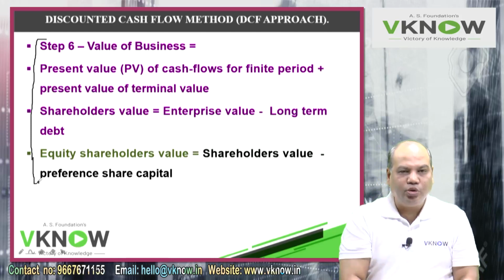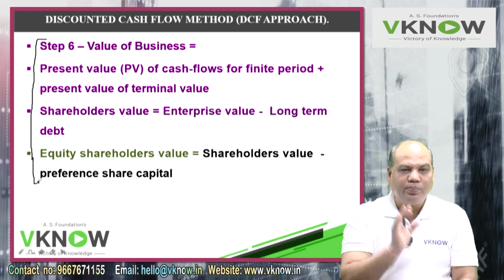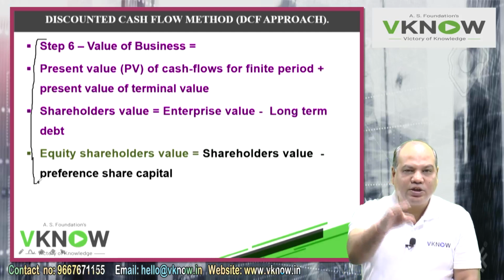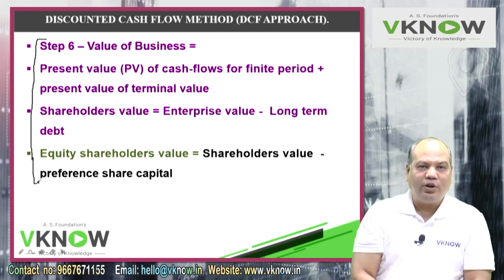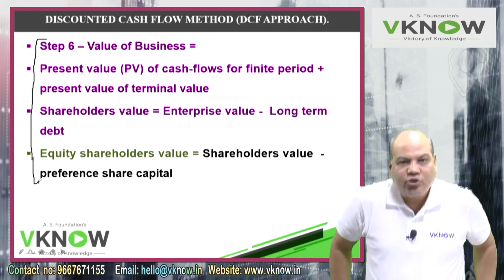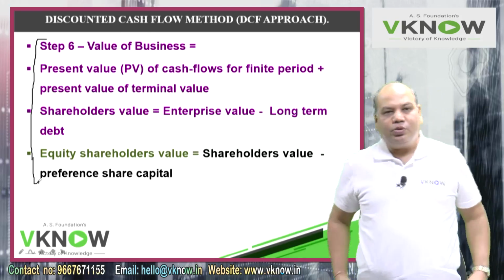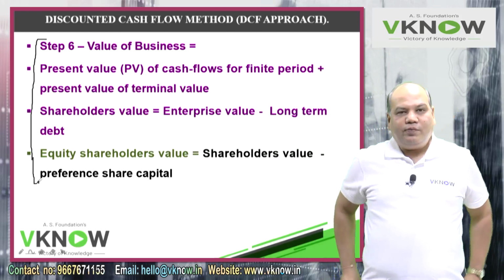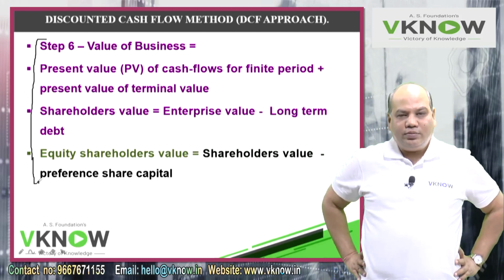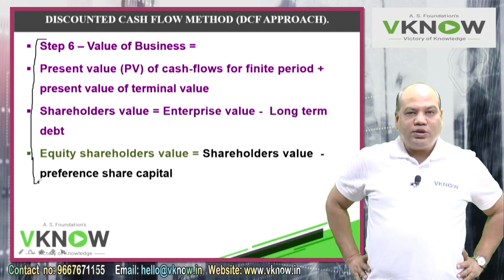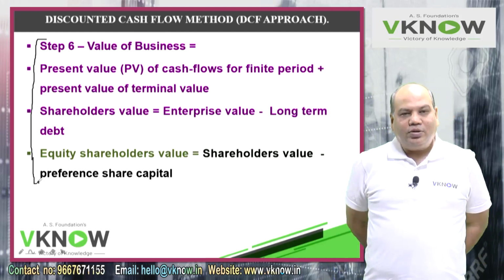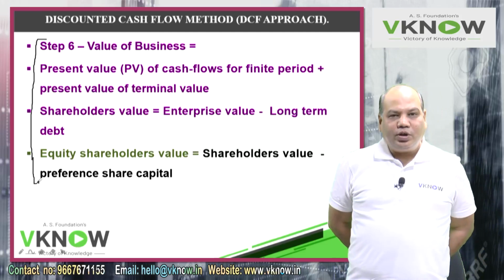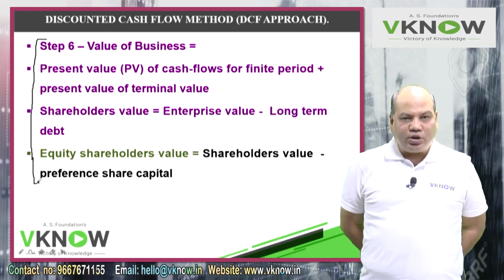Then compute WACC, compute the present value of the explicit forecast period. Then compute terminal value. Either it is based on constant free cash flow, where the formula will be free cash flow divided by K, or it is based on the assumption that cash flow will grow at a constant rate. Then the formula will become free cash flow into 1 plus G upon K minus G.